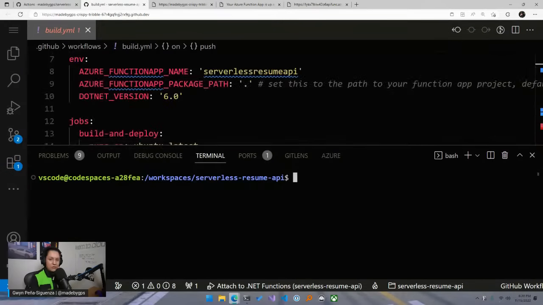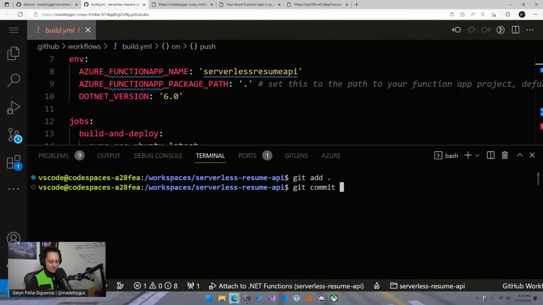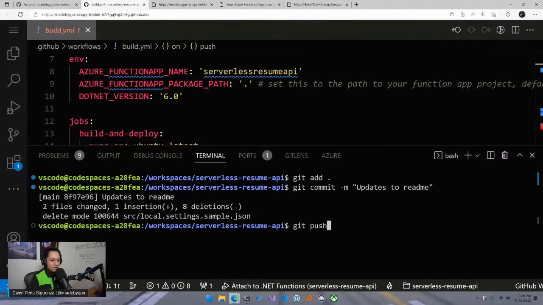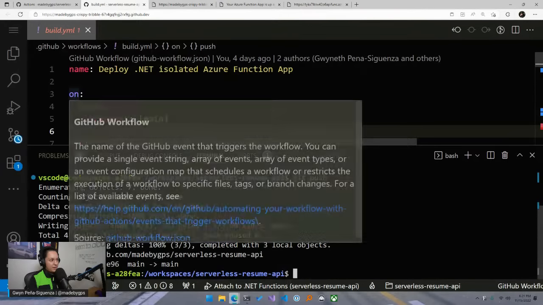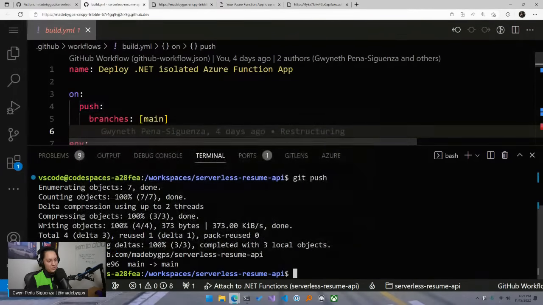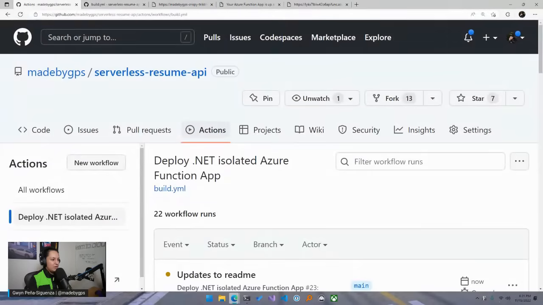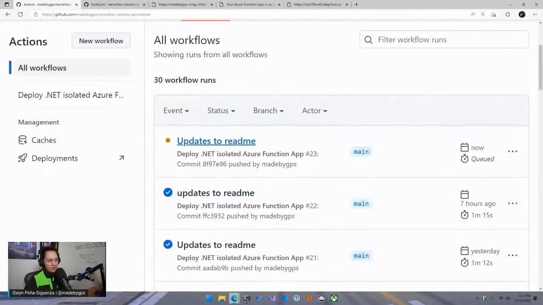Okay, so you're going to need to commit all these changes that you've done to your repository as well. So you can just do git add everything. And since I made a change to my README, I'm going to say updates to README. You can provide any message that you feel is accurate there. And then I'm going to do git push. Because this workflow is supposed to run on push to branches main, and I am working on main, if I go back to Actions, you see it is running again, updates to README. So you can go ahead and do that, and that should run that for you.